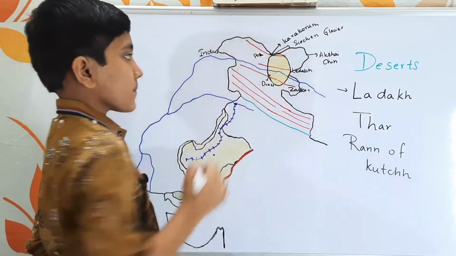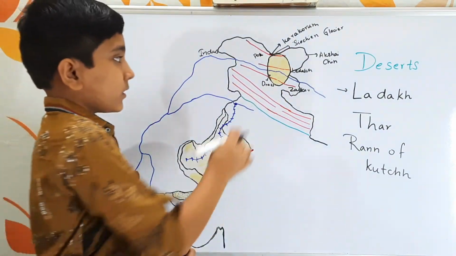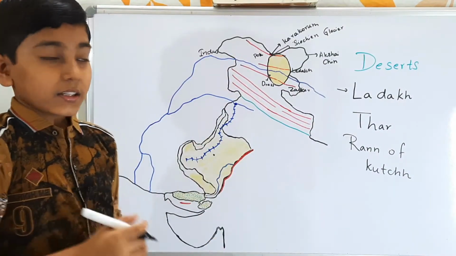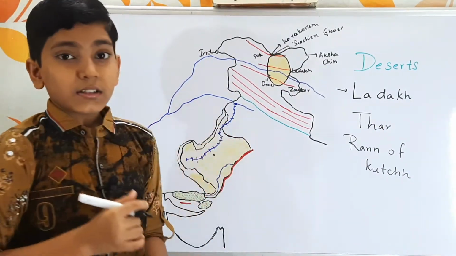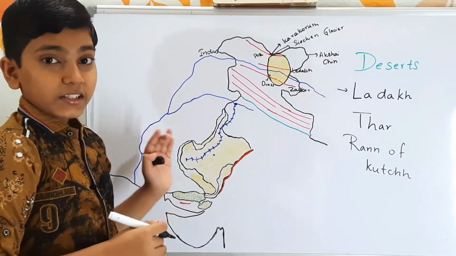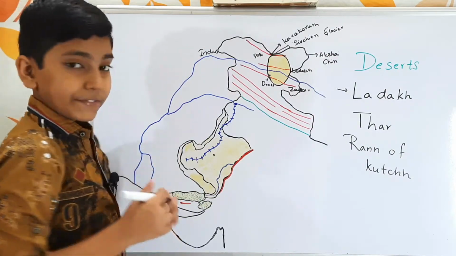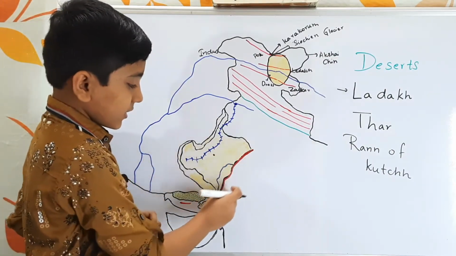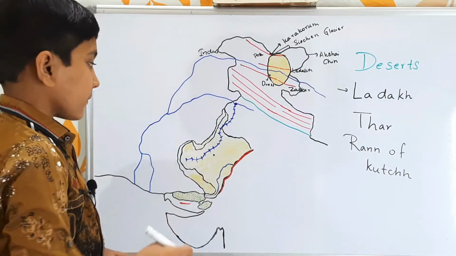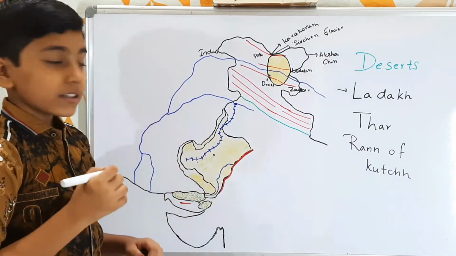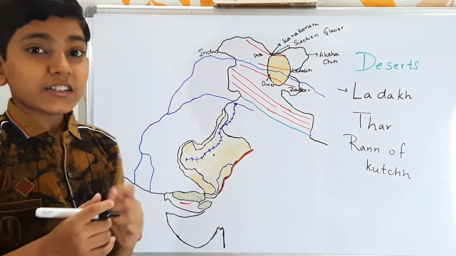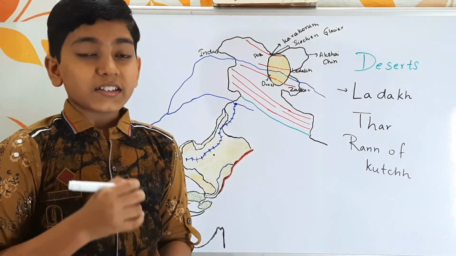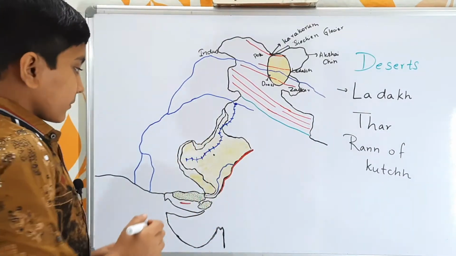So it is about the Ladakh Desert. Next, let us come to the Thar Desert. Thar Desert is the largest desert in India, and as we have seen earlier, it was formed due to the rain shadow of Aravallis. And it is a hot desert or a subtropical desert because it is situated between the Tropic of Cancer and the Arctic Circle.